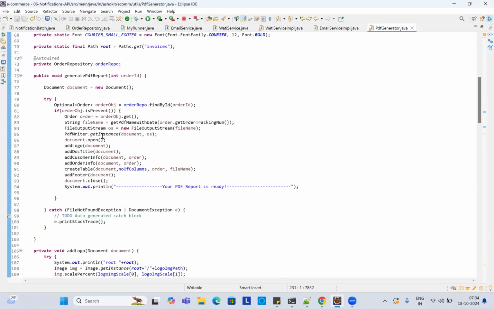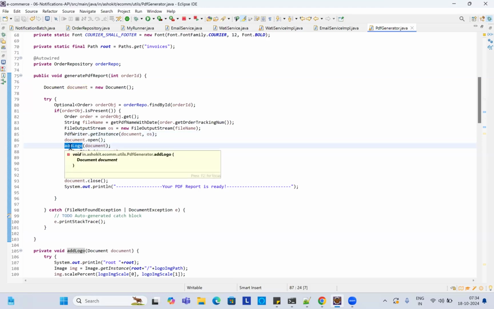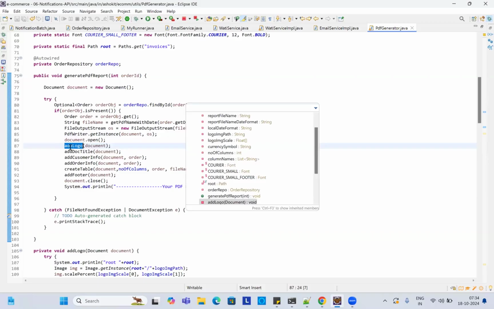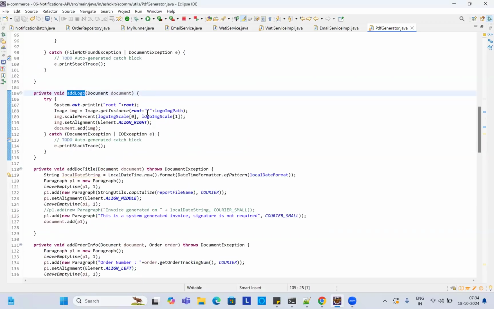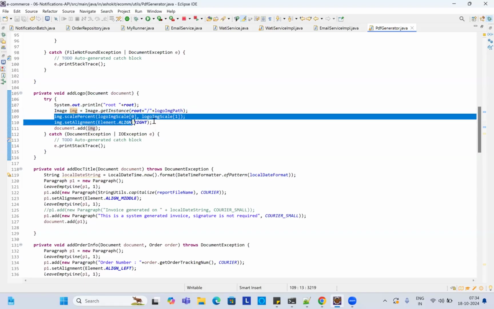Okay. Next, this is the PDF writer getting an instance of the document object I created for the PDF. Next, I'm opening this document and adding the logo here. The logo I have kept in my local directory, and this is the image setting for the PDF document.